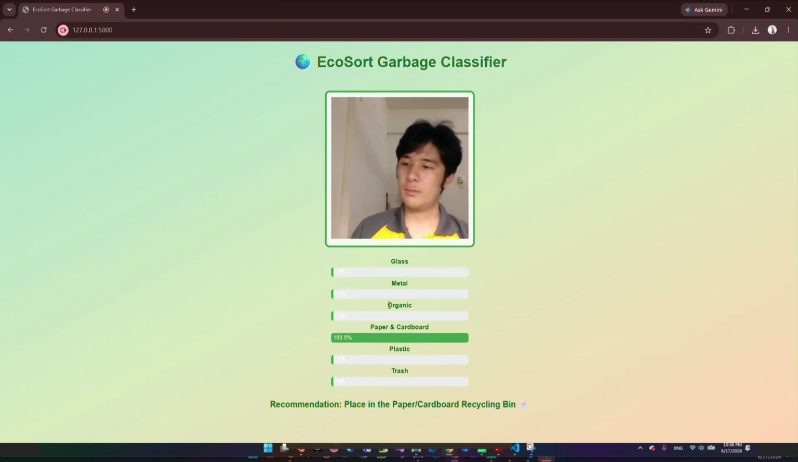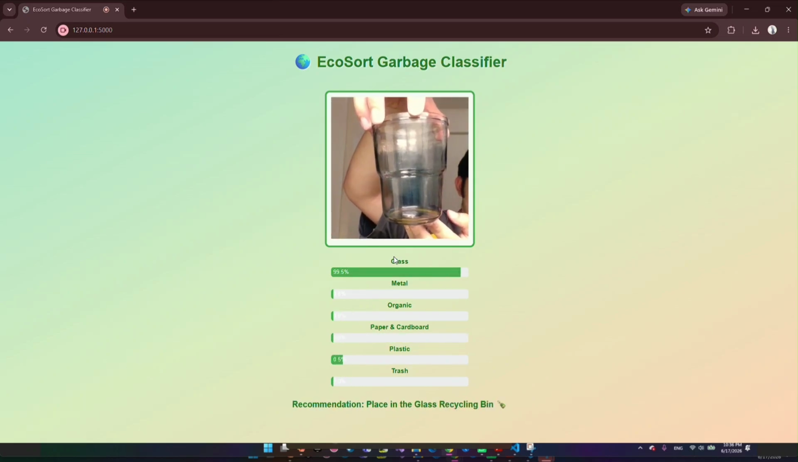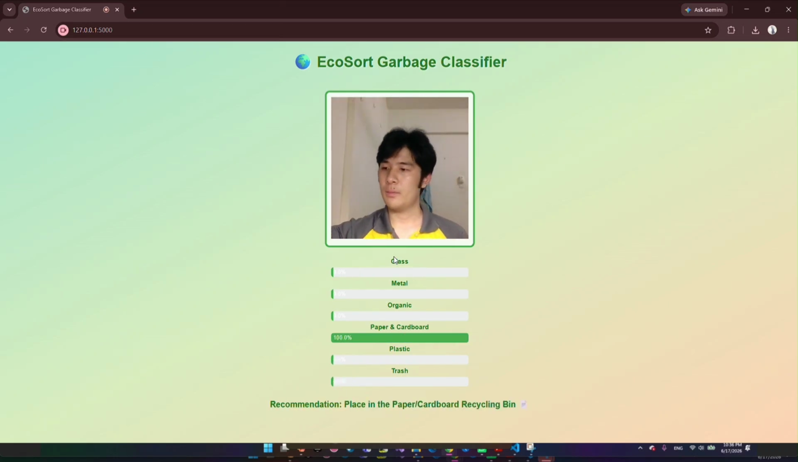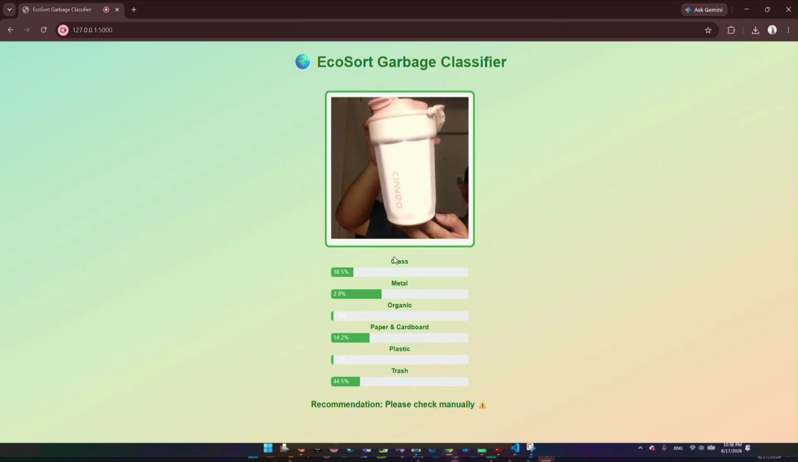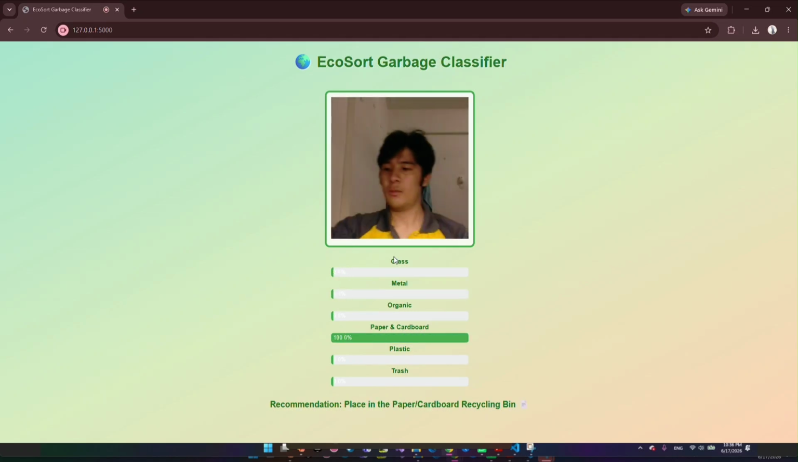And now I'm going to demonstrate our application using glass. As you can see, the application has 100% confidence that the item is glass and gives a recommendation to place it in the glass recycling bin. The next item we're going to demonstrate is a metal cup. As you can see, the metal cup is identified in the metal category and has a recommendation to drop it into the metal recycling bin.